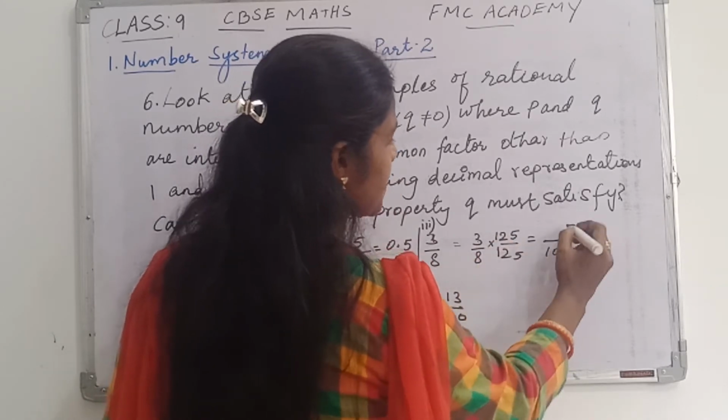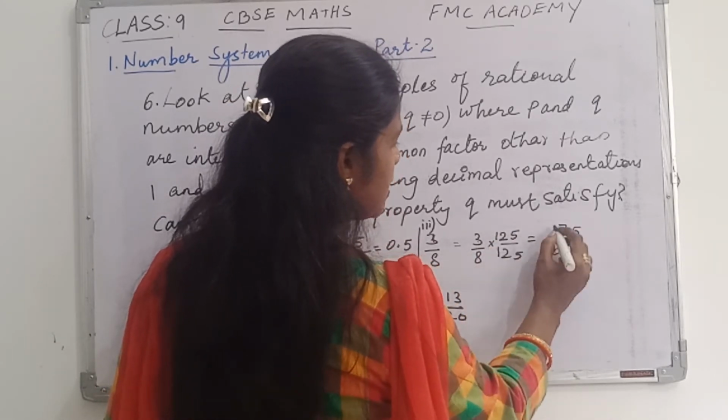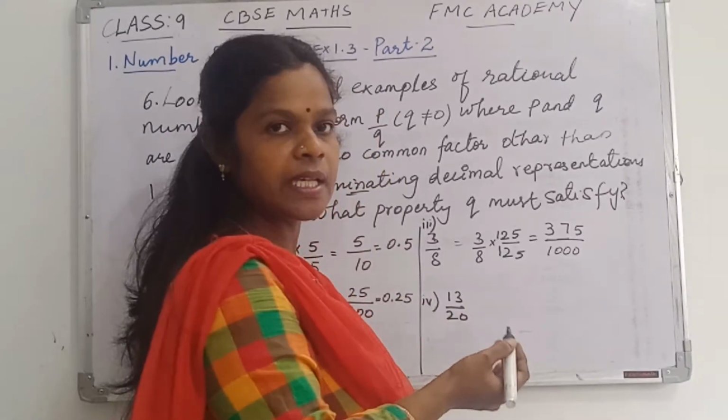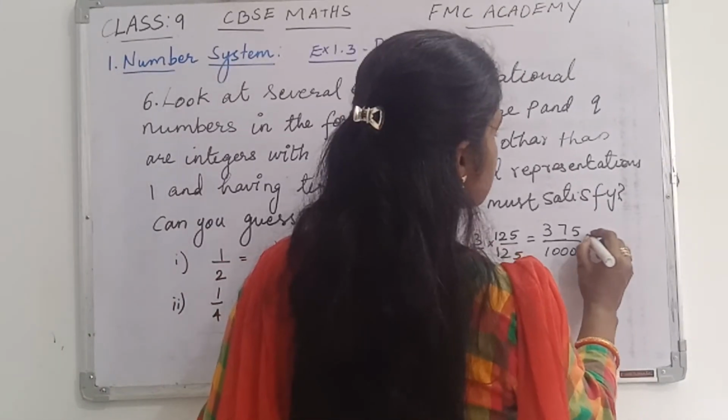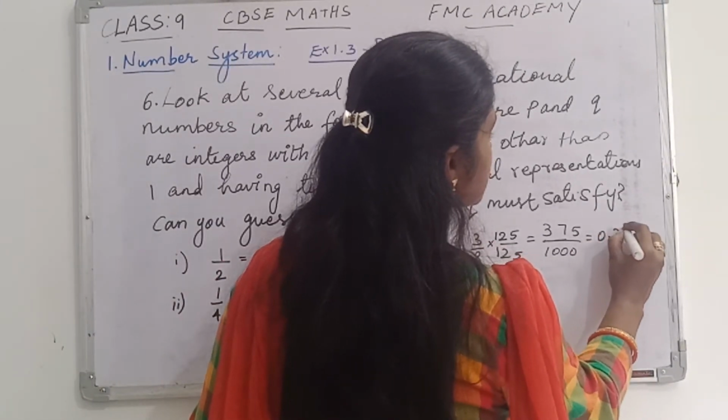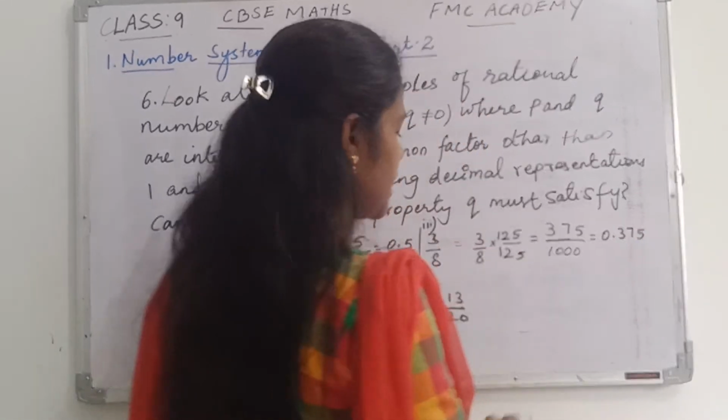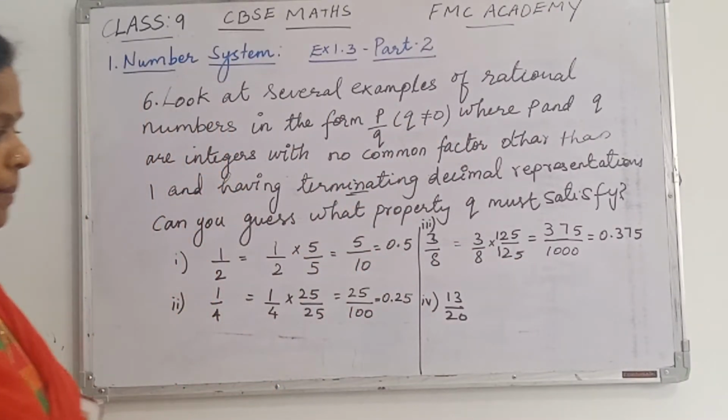3 2s are 6, 6 plus 1 is 7, 1 3s are 3, so 375. Now it is very easy to write in decimal, that is 0.375. Okay, done. Now the next number we have is 13 by 20.